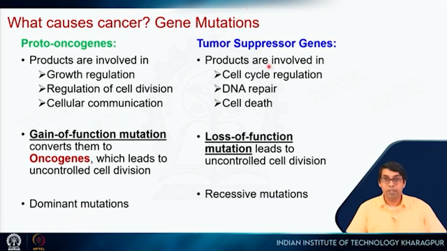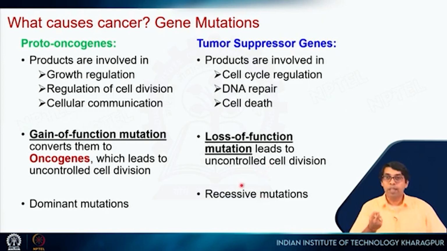The other type of proteins or genes that we saw are the tumor suppressor genes. They are involved in cell cycle regulation, DNA repair, and cell death, which is apoptosis, right. So, if a mutation happens in this, then the stop signal is gone, right, and that will again lead to uncontrolled cell division. Now, these types of mutations are recessive mutations, right.